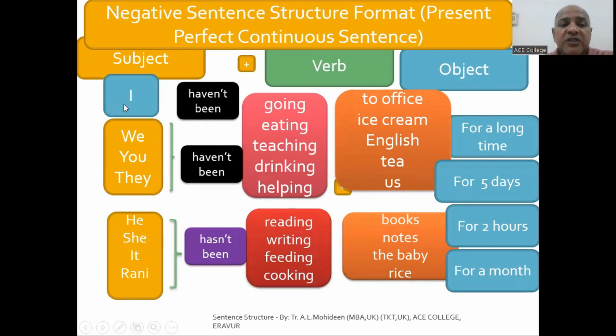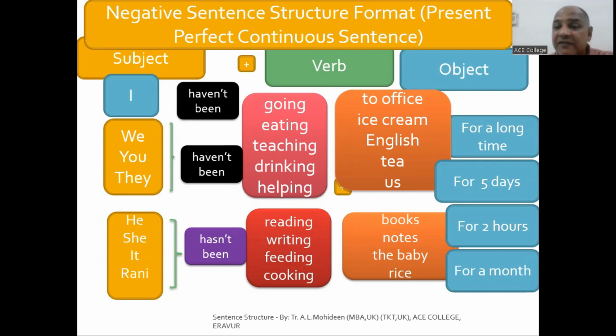For example, I have been eating ice cream for 1 month continuously, right? Negative form: I have not been eating ice cream for 1 month, right?